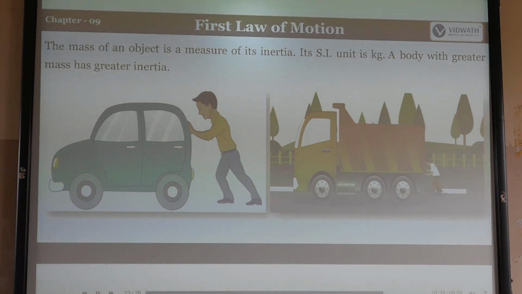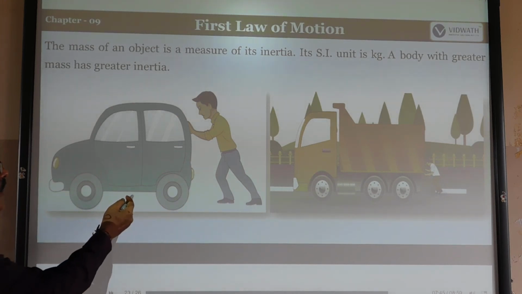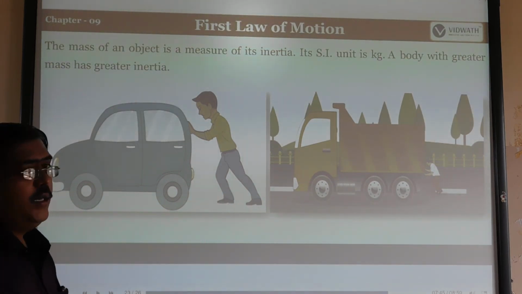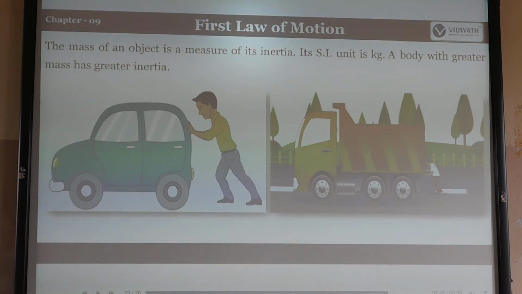The mass of an object is measured by its inertia. So we can measure the mass of the object by what? Inertia. The SI unit is the kg. A body with greater mass has greater inertia. So see the picture here. If there is a truck, when the mass is very high, then the inertia is also very high.